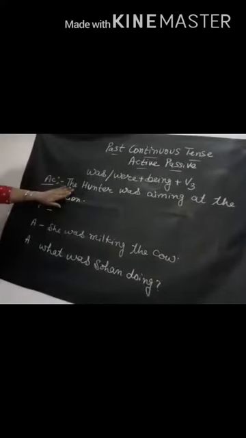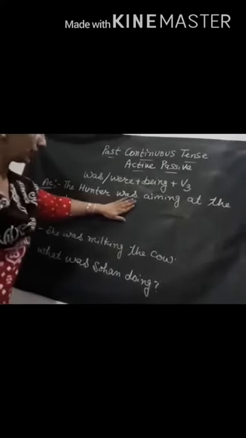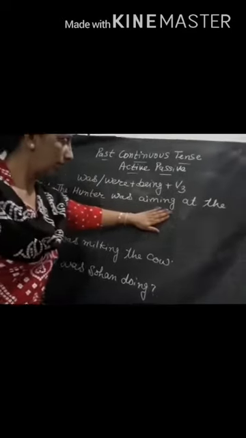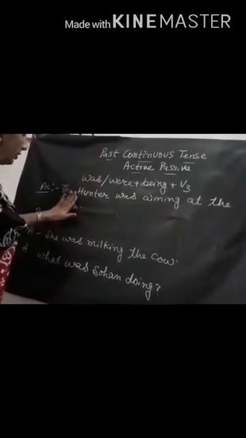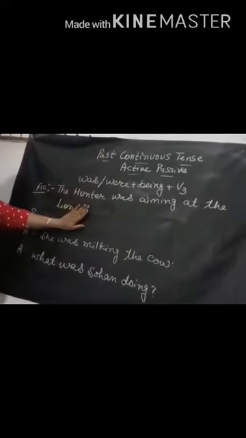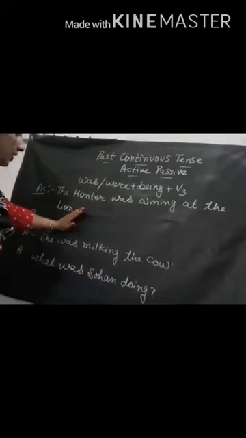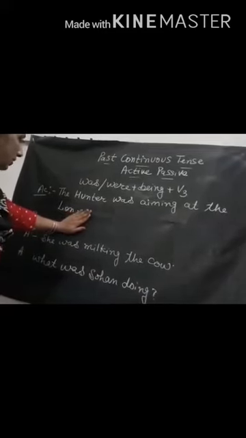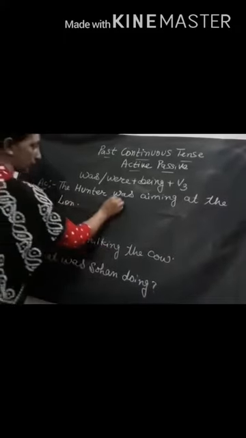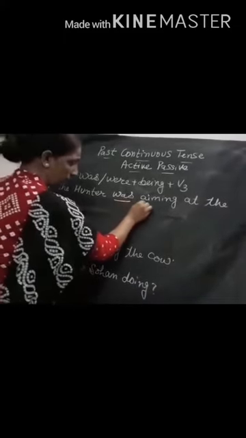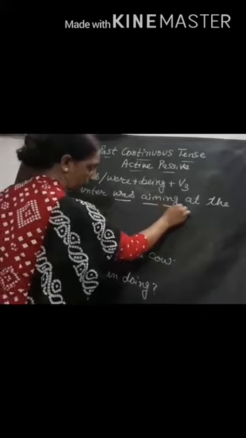Suppose I have a sentence, the hunter was aiming at the line. I have to make the passive of this sentence. What would I do? What would I start to see in the sentence? Look at the sentence. The hunter was aim plus ing.